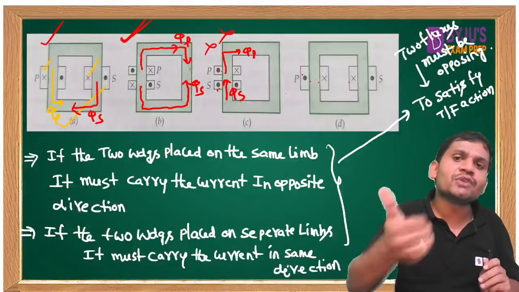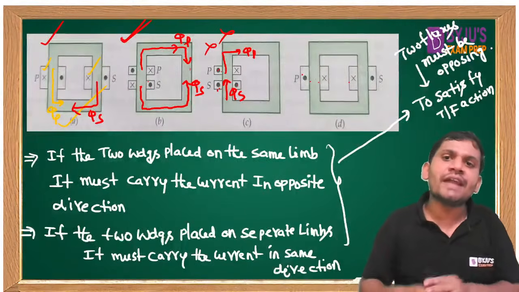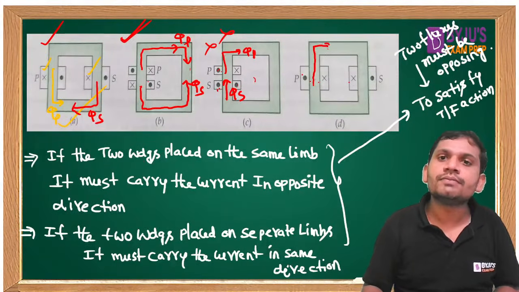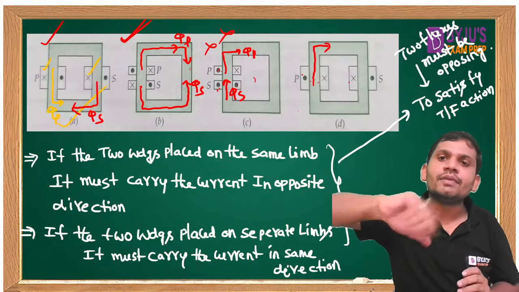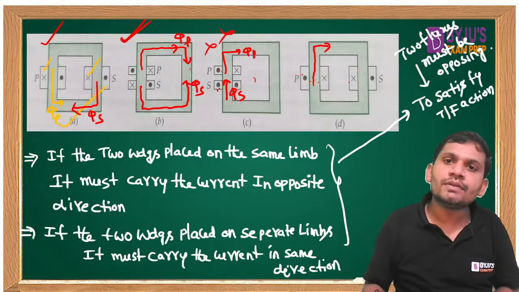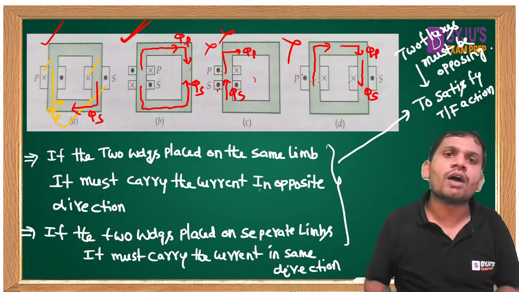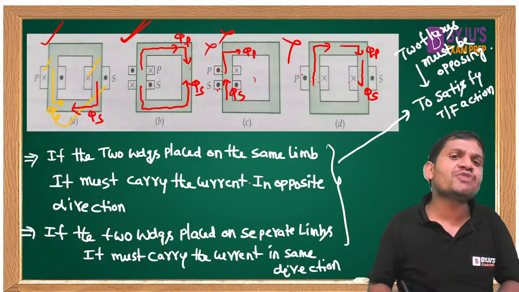If you want to apply this one, students, current is leaving, and this is the direction of the flux. Here current is entering, and this is the direction of the flux. This is phi s, and phi p is also in the same direction. This is wrong. The two fluxes must be opposed. Then only transformer action is possible.